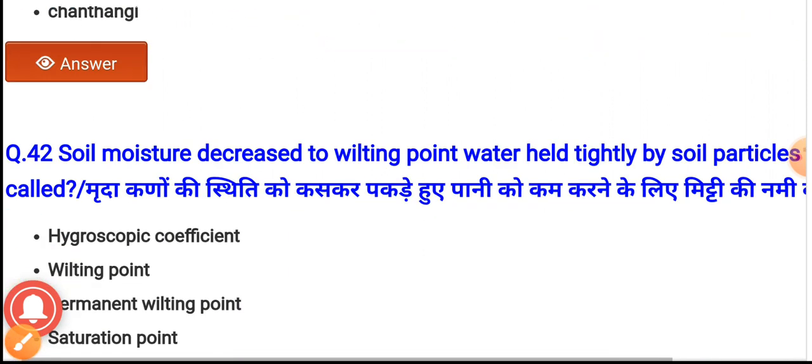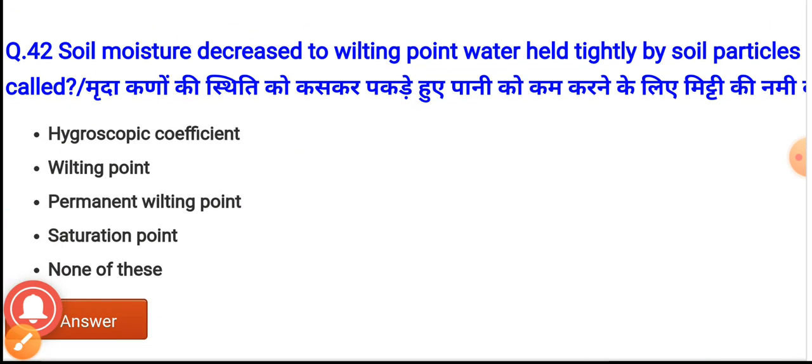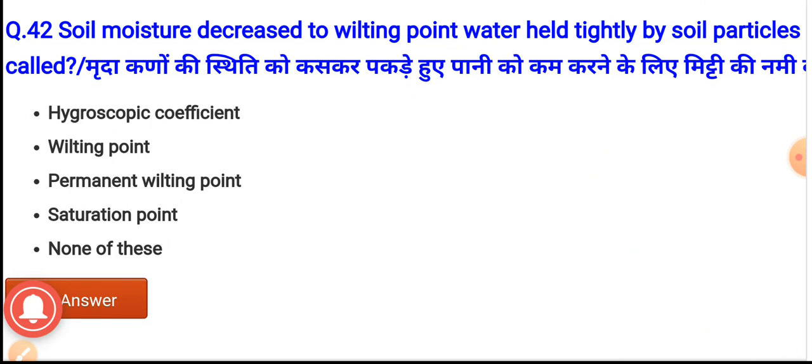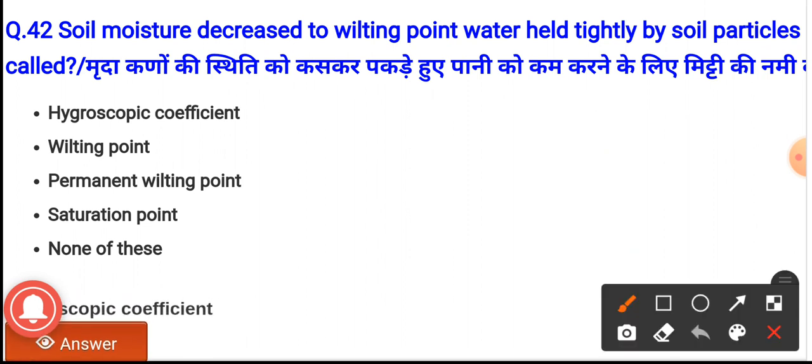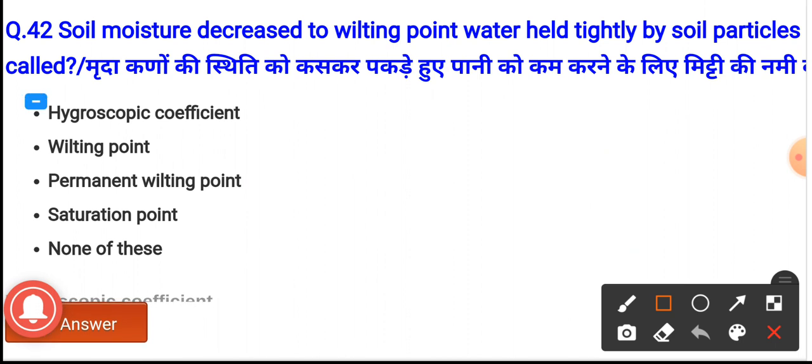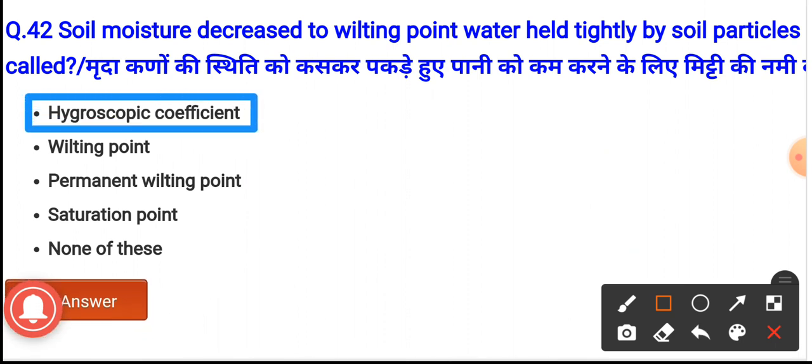Question number 42. When the soil moisture is decreased to wilting point, the water which is held tightly by the soil particles is called as? The options are hygroscopic coefficient, wilting point, permanent wilting point, saturation point, and none of these. The correct option is option first, hygroscopic coefficient. Next question.